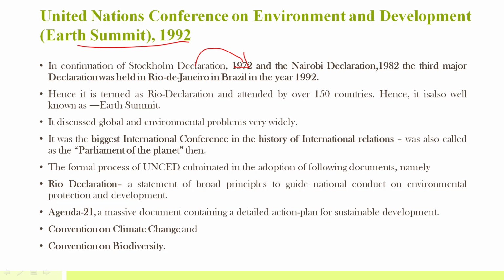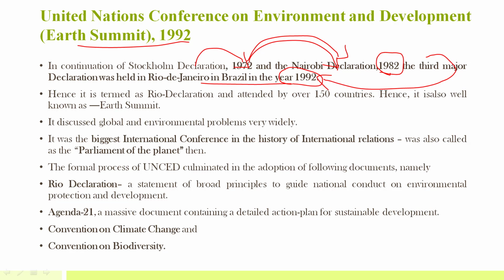Then, on the 10th anniversary, the Nairobi Declaration was signed in 1982. Just remember the chronology. And then, 10 years after Nairobi, we had the Rio Earth Summit in Rio, Brazil, signed in 1992. It was attended by over 150 countries, hence it is also known as the Earth Summit, because most of the countries participated at that time.